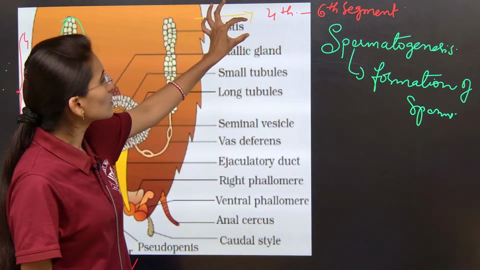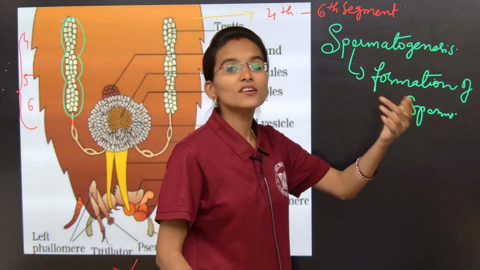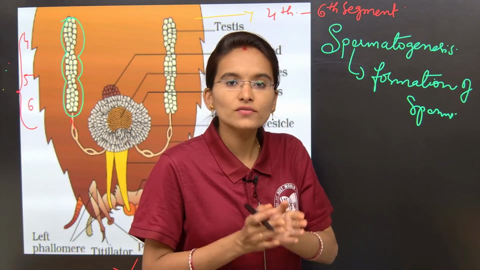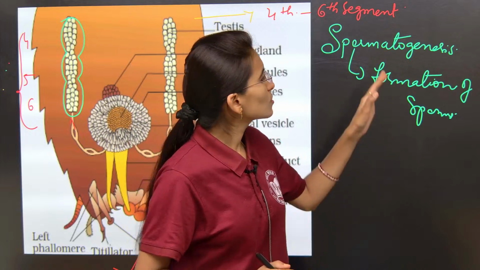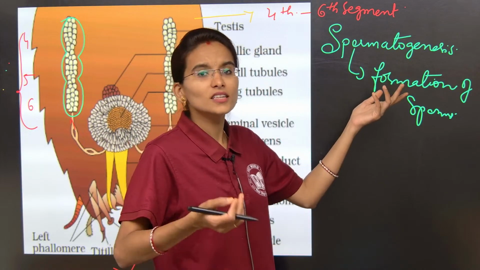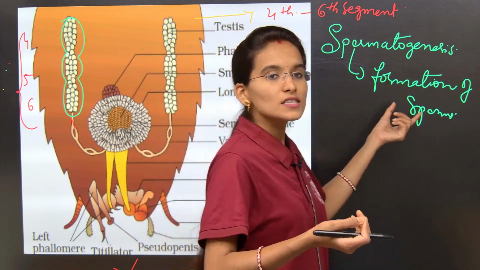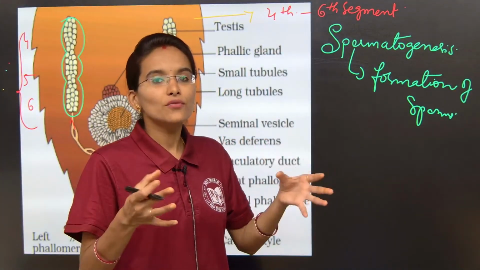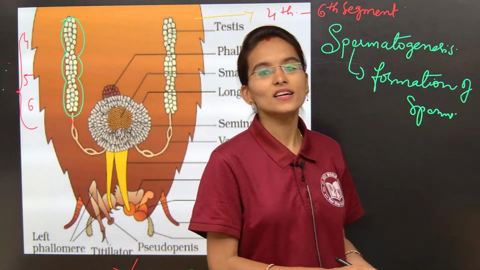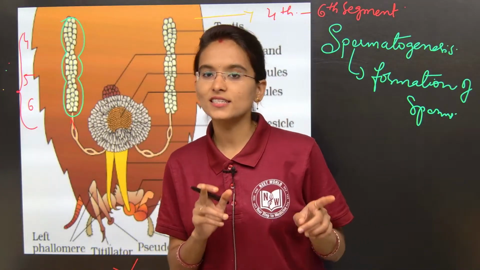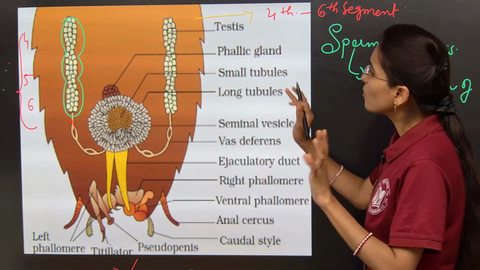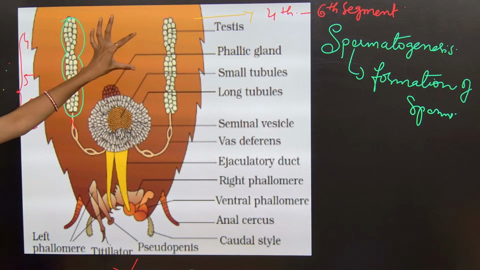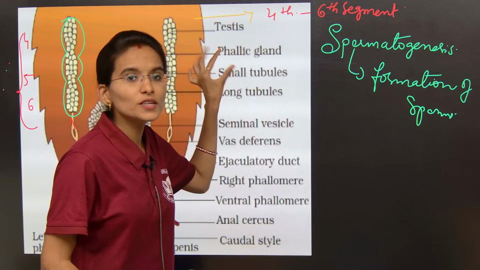From the 4th to 6th segment, what can we find? We can find the trilobed testes which are involved in the process of spermatogenesis. Spermatogenesis is nothing but the process of formation of the sperms. The process where the sperms form, that particular stage is called spermatogenesis. Yes, clear?